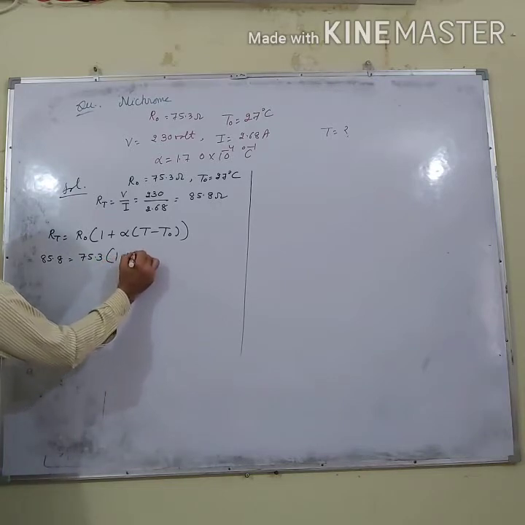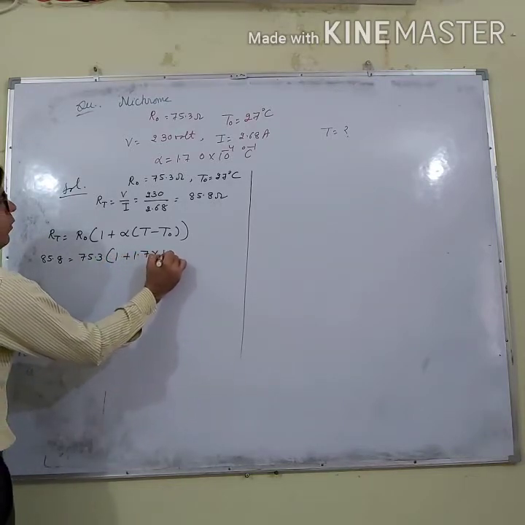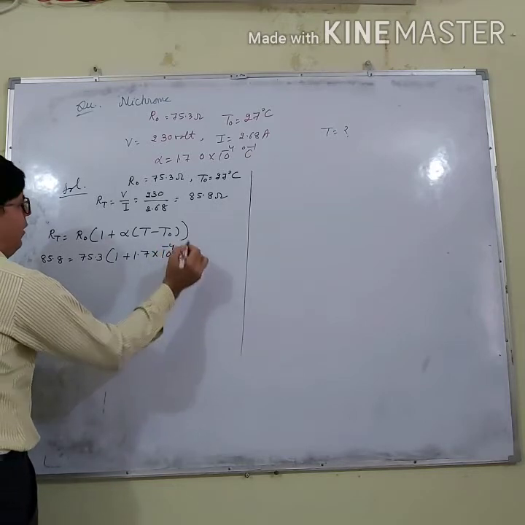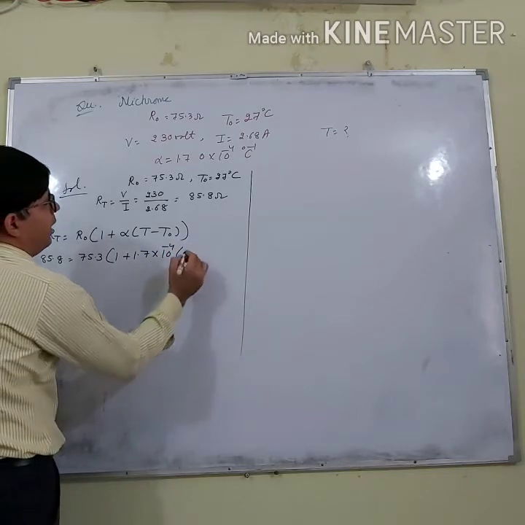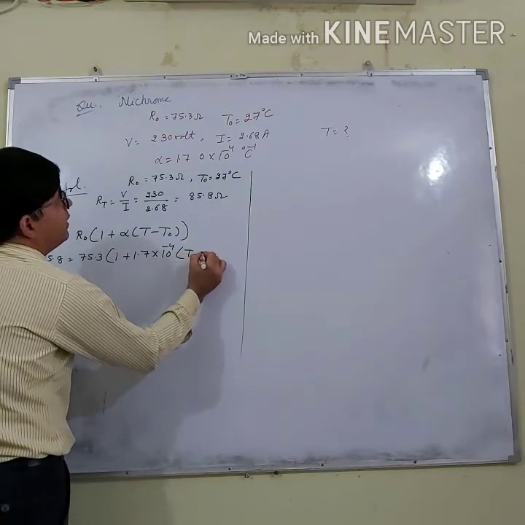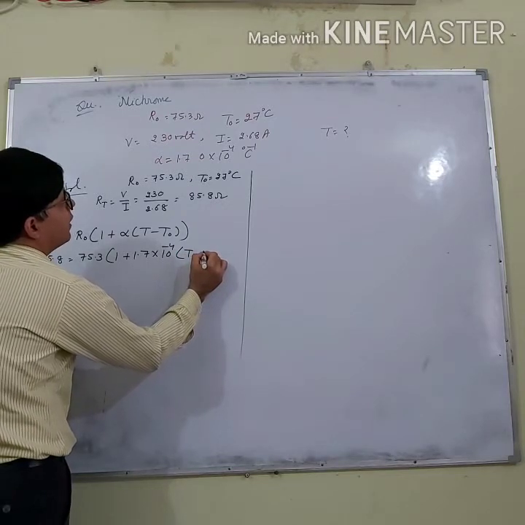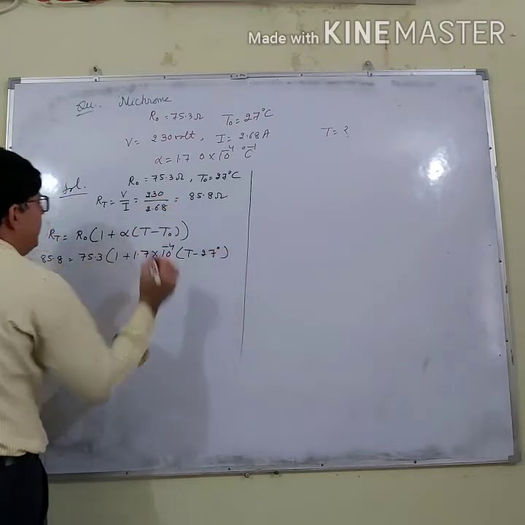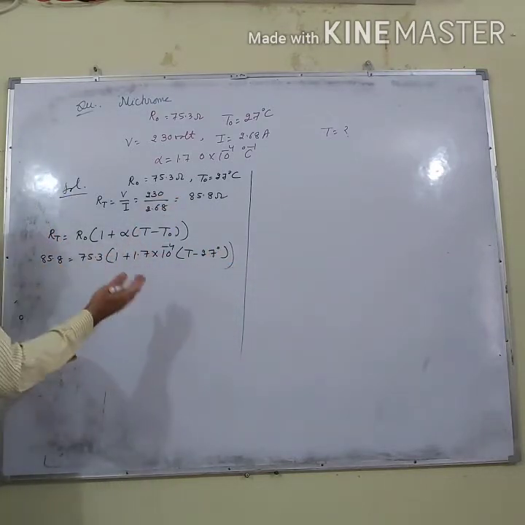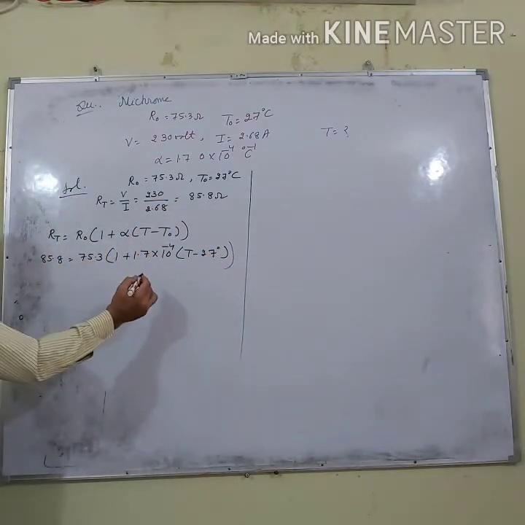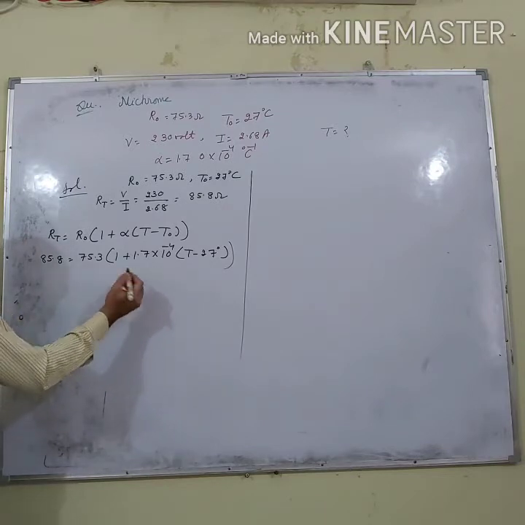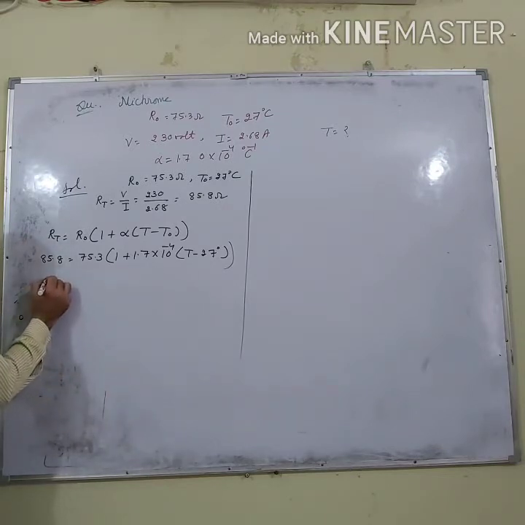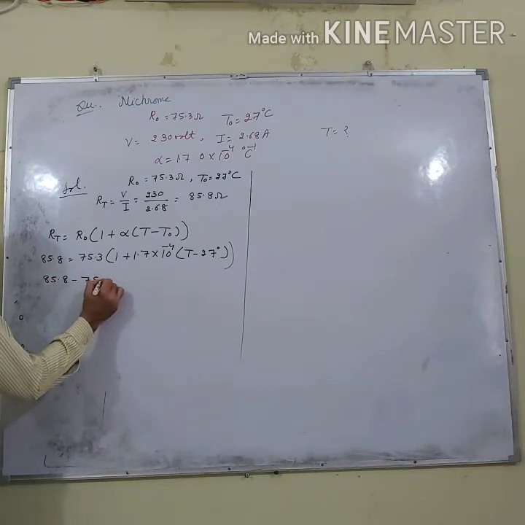Alpha is 1.7 into 10 to the power -4. And what is T here? I have to calculate. And T naught is equal to 27 degrees. Now I think you can do the calculations. So let me do this. So here, 85.8 minus 75.3.